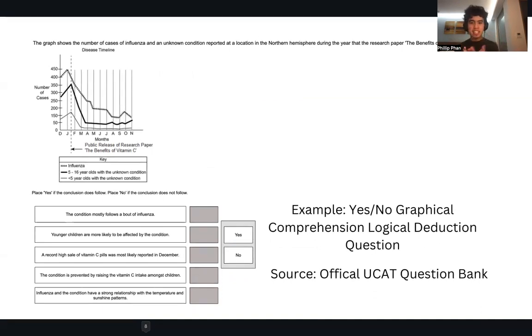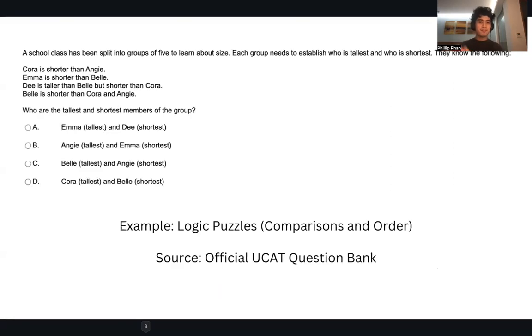It's not necessarily very strong, not necessarily very weak, but you are making some medium level deductions here. The thing is, it's very tiresome and it can get very weird because you're in that in-between. But notice as well, you have the 5 statements and the 5 yes or no questions. Sourced from the official UCAT question bank, like all the other questions I'll be showing you guys today.